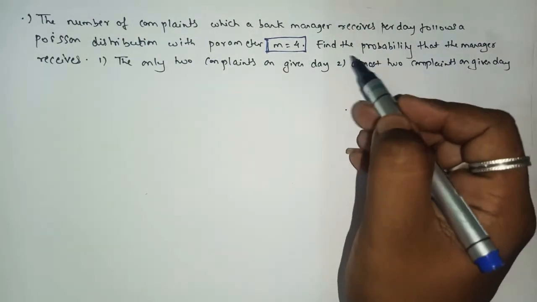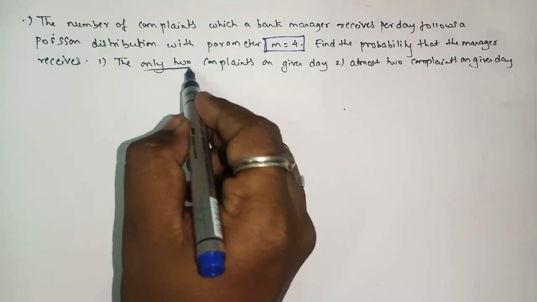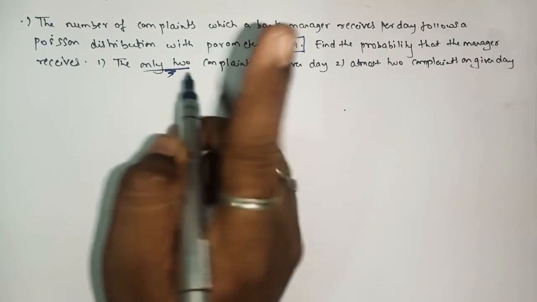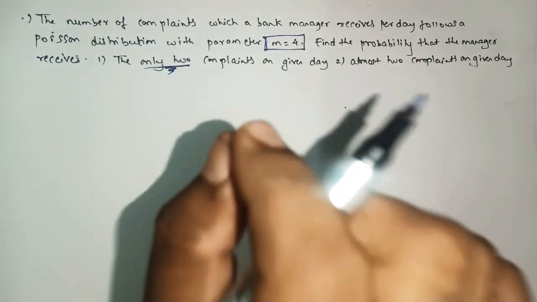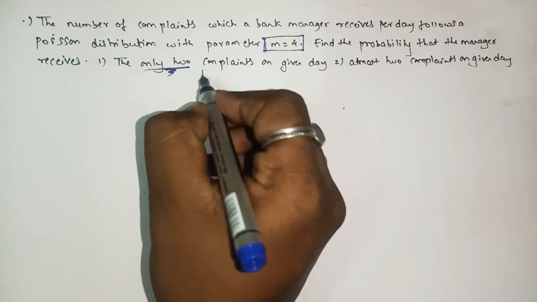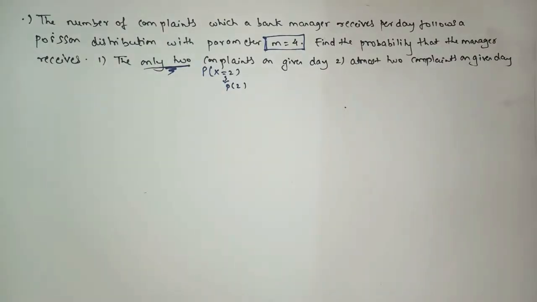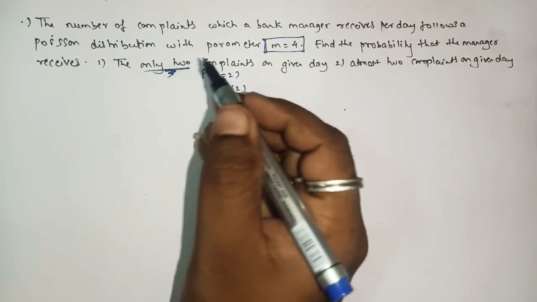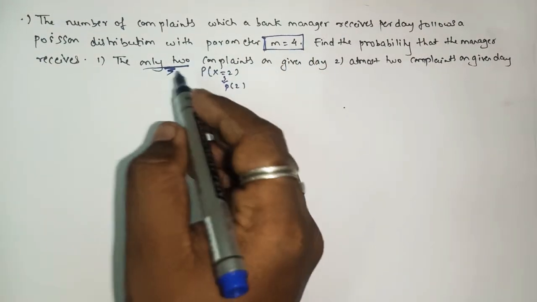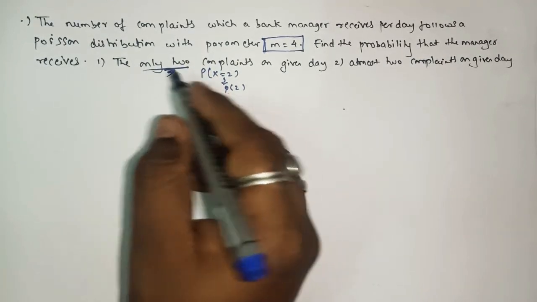Find the probability that the manager receives only two, meaning exactly two, that's it. Only two means P of x equals 2, that means P of 2, yes or no? Whenever a number comes without 'at least' or 'at most', it means exactly.